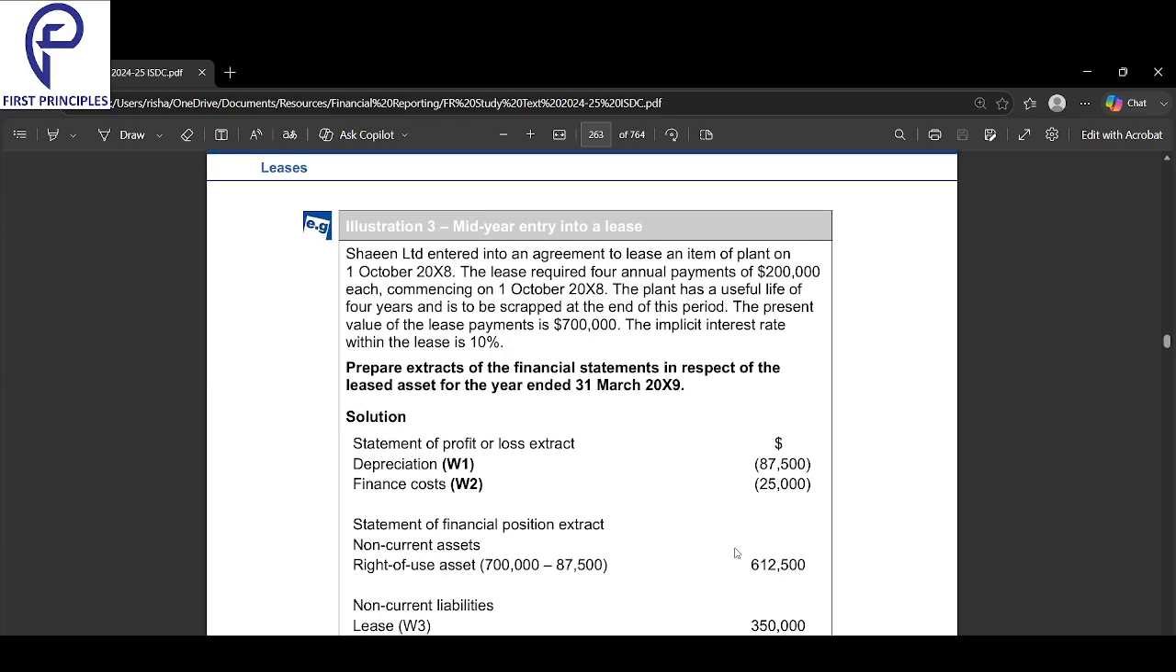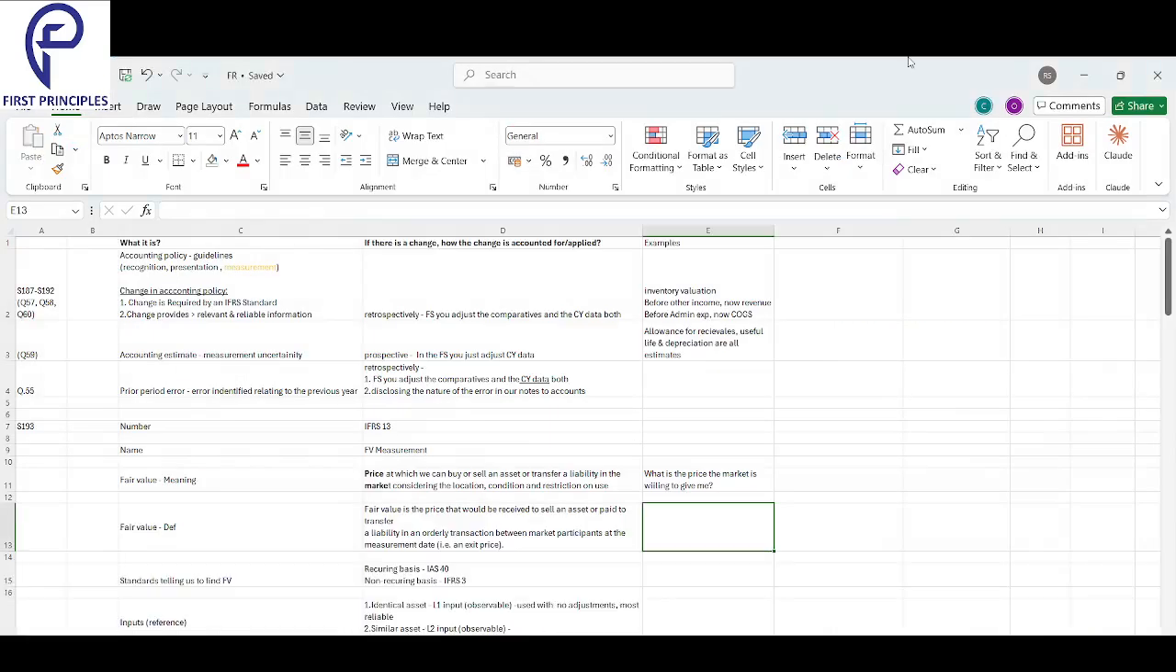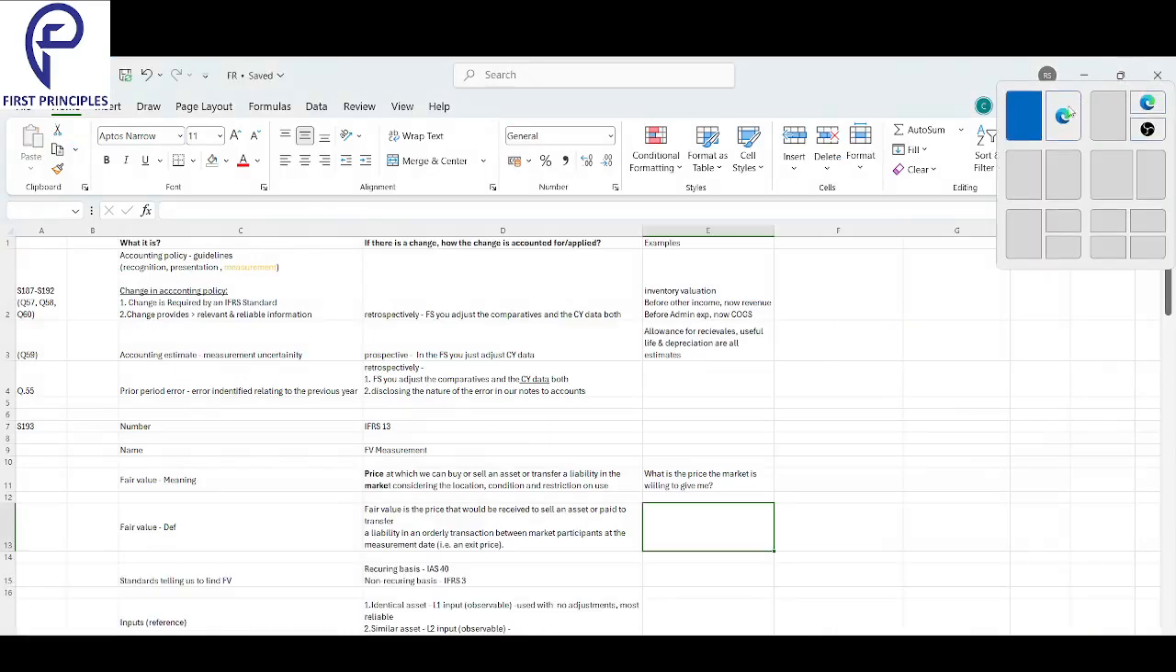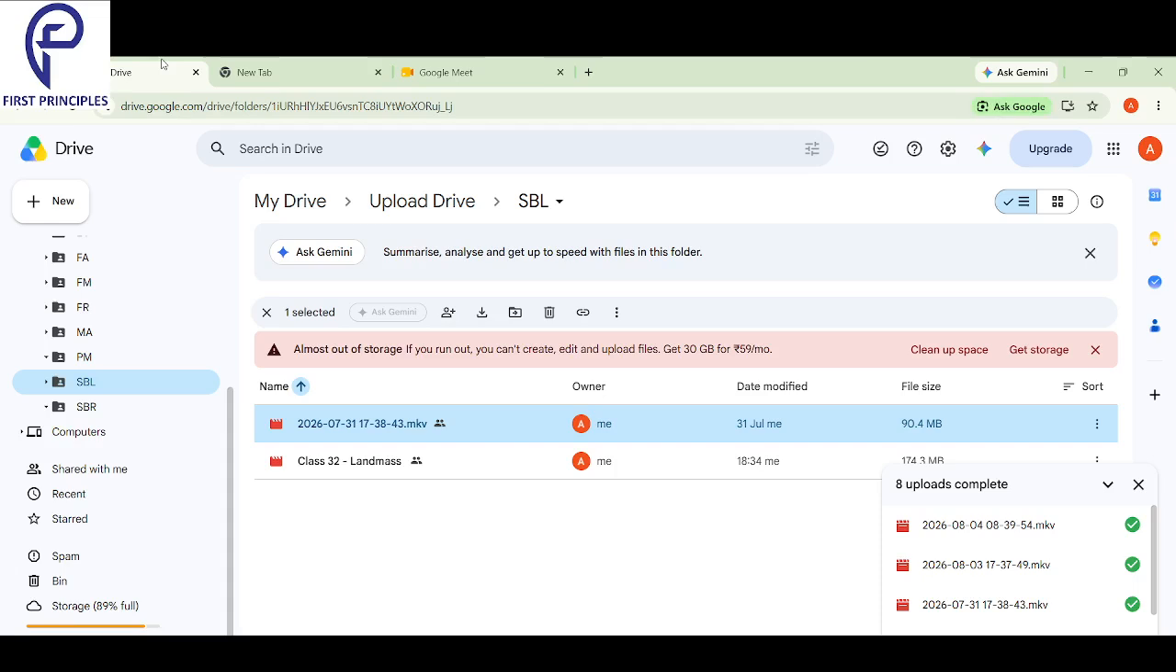Partway through the year, you get into a lease agreement. That's what this says.